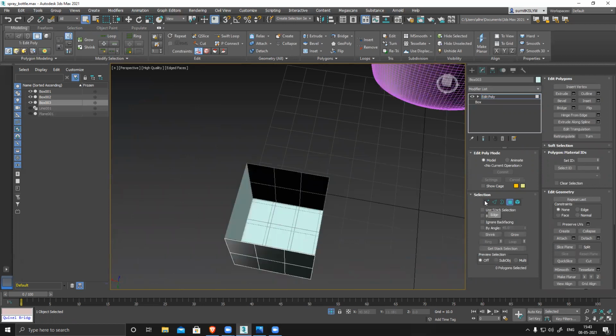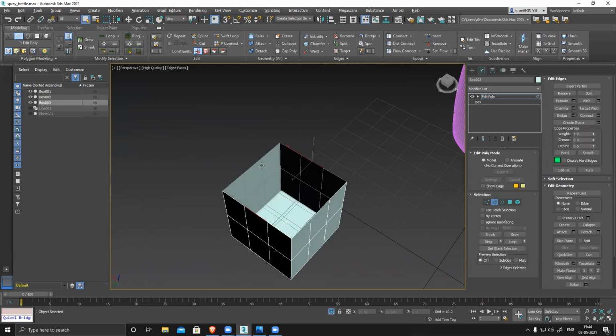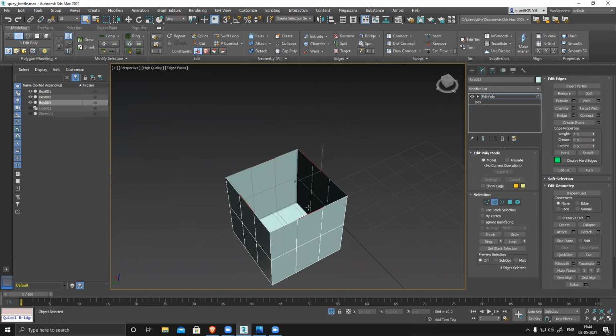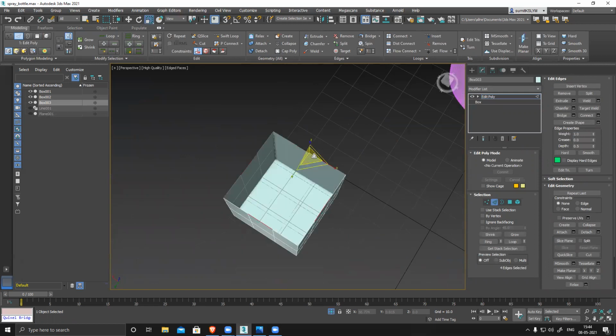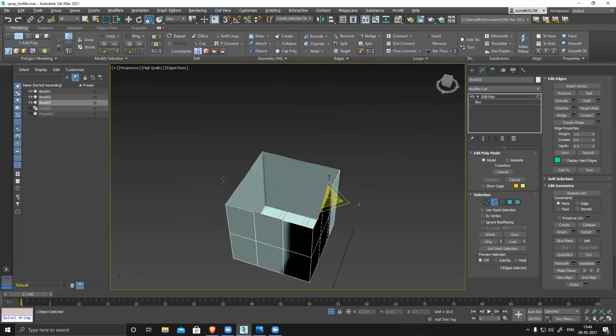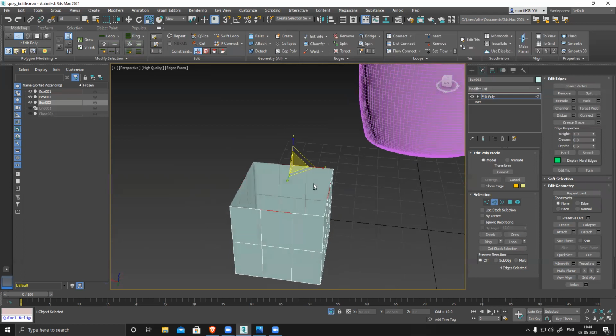So what we do is, we go to edge mode, select all the alternative edges, and scale it. Oh, sorry, not like this. Why is it not working? Oh, sorry, my bad. One second.